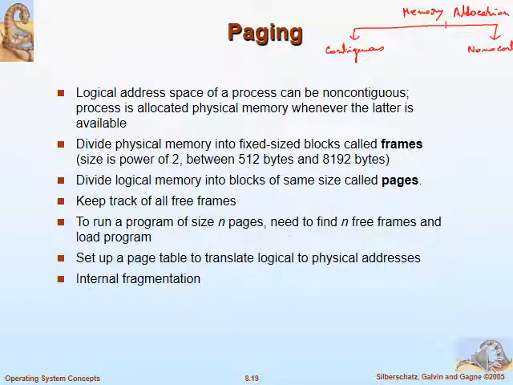In the non-contiguous, it is also divided into two approaches: paging and segmentation. So we will be discussing under non-contiguous allocations both paging as well as segmentation.